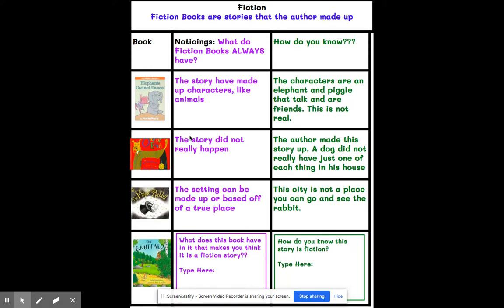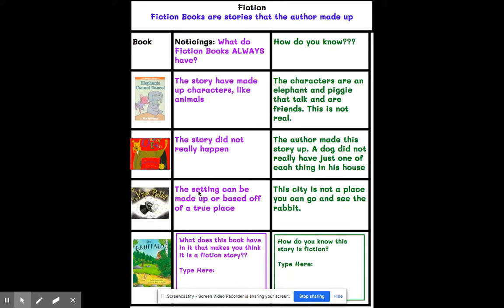Another thing that fiction books always have is the story did not really happen. So in the book One of Each, I know that the author made this story up. A dog did not really have just one of each thing in his house.